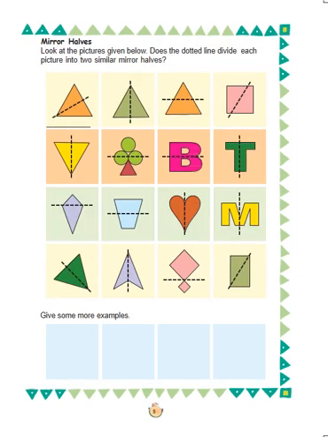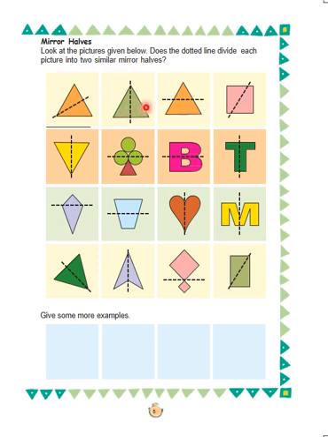Further, now look at the pictures given below. Does the dotted line divide each picture into two similar mirror halves? Here, the first picture is a triangle in which a dotted line is passed through the left corner of the triangle. This line divides the triangle into two similar mirror halves. In the next picture, a vertical line passes through the top corner of a triangle, which is also dividing the triangle into two mirror halves.